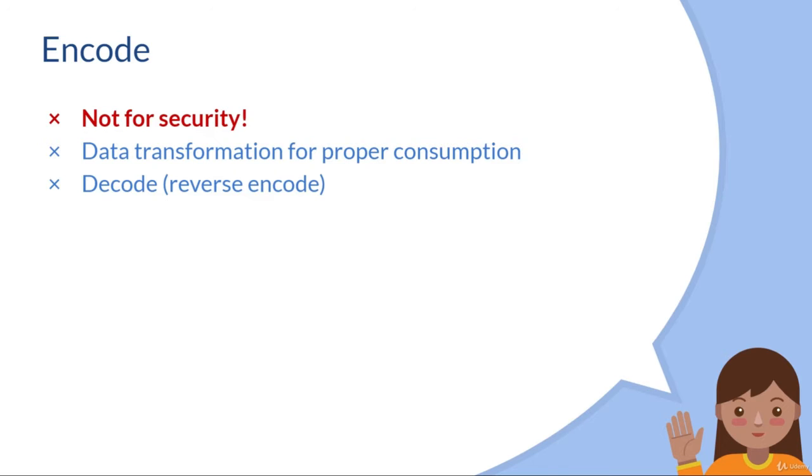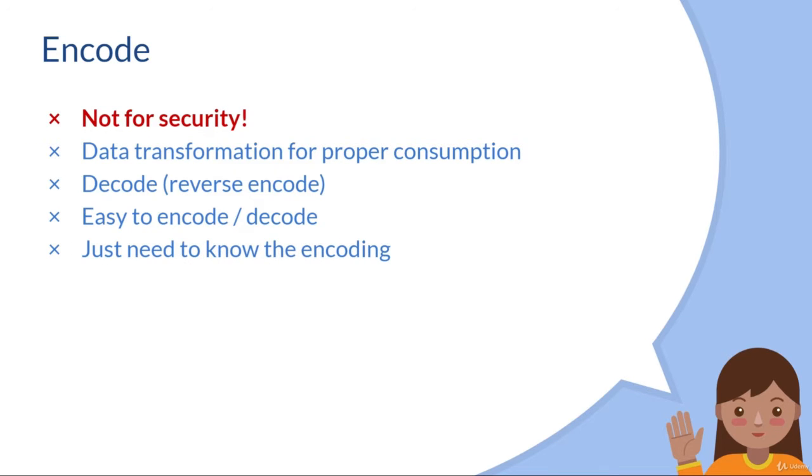Keep in mind that the goal is not security, so there is nothing secret here. Encoding and decoding can be easily done. The only thing required to encode and decode is the method used, which can be easily guessed from the encoded string. Examples of encoding are base64 or URL encoding. Remember, don't use encoding for security purposes.